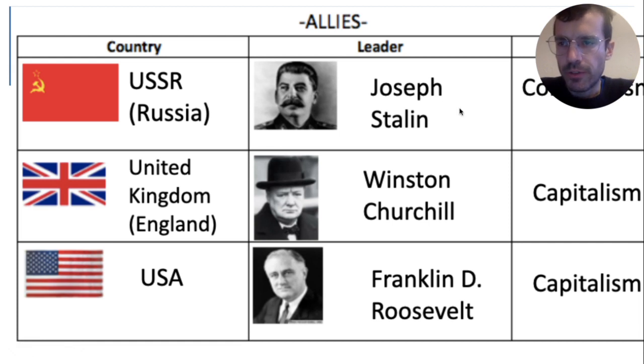England, led by Prime Minister Winston Churchill, and the US, led by President Franklin Roosevelt, both followed the ideology of capitalism. And you might be surprised to see that two capitalist countries allied with a communist country, because capitalism and communism are enemies. But as the saying goes, the enemy of my enemy is my friend. These countries were willing to overlook their ideological differences in order to defeat the Axis powers.